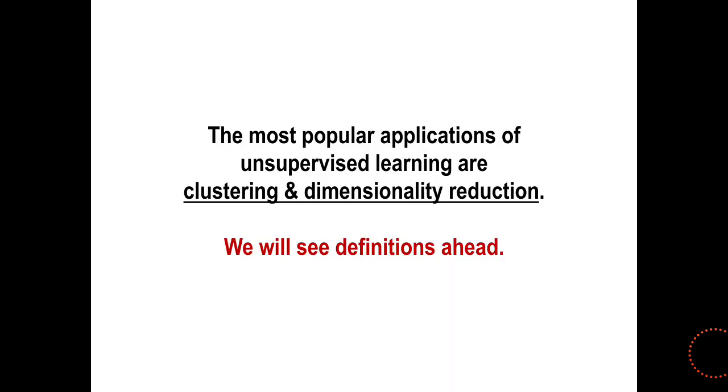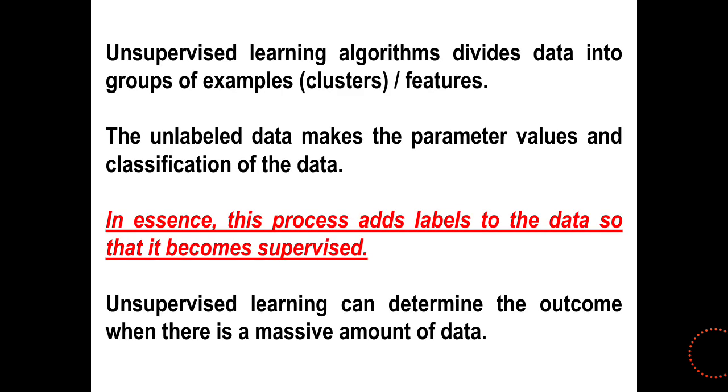The most popular applications of unsupervised learning are clustering, as we have seen, two clusters made, one for batsmen, one for bowlers, and dimensionality reduction. What is the meaning of dimensionality reduction? We will see ahead. We will not go into detail; we have already seen it by a very beautiful example.